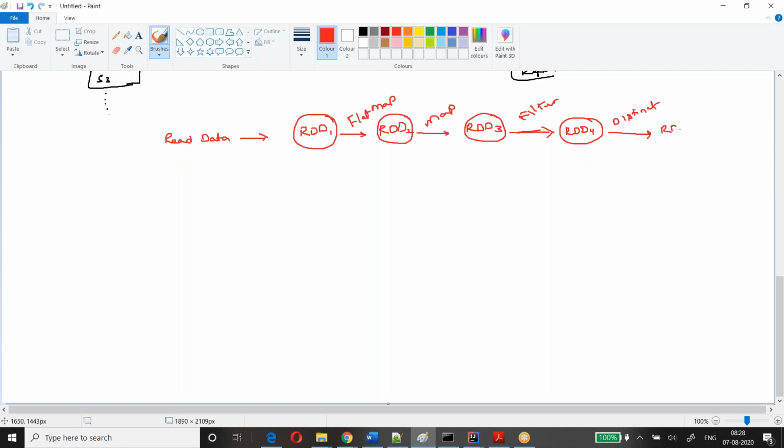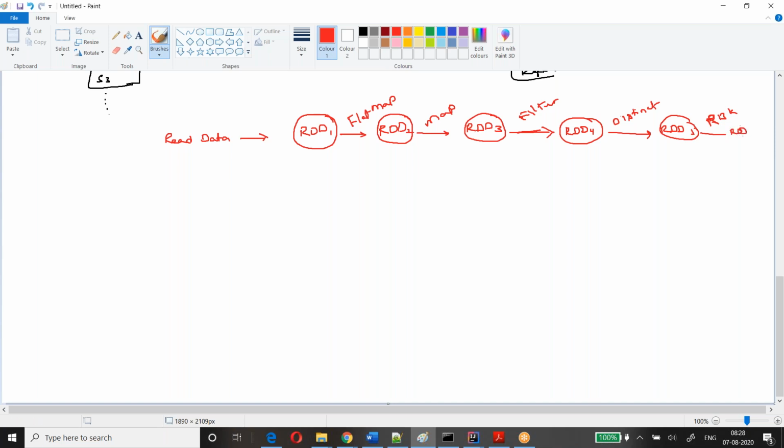It will give one more RDD. Right? RDD1, RDD2, RDD3, and so on. Then I applied one more reduce by key.